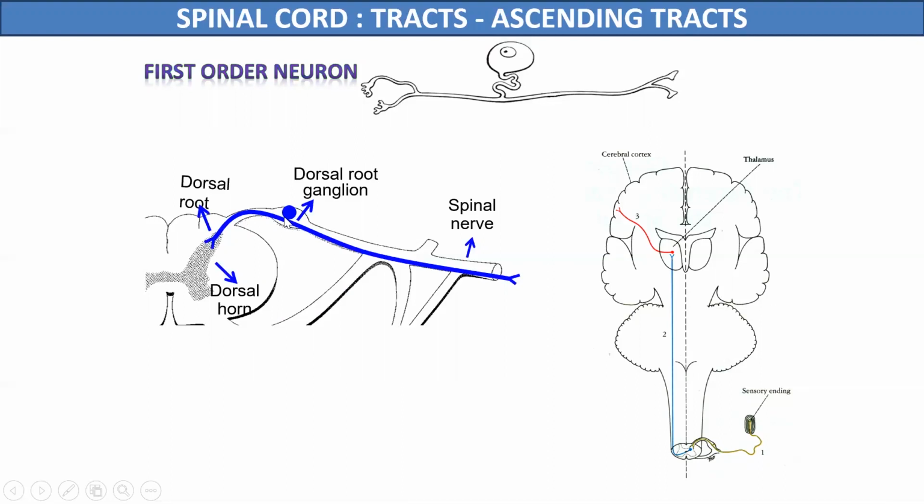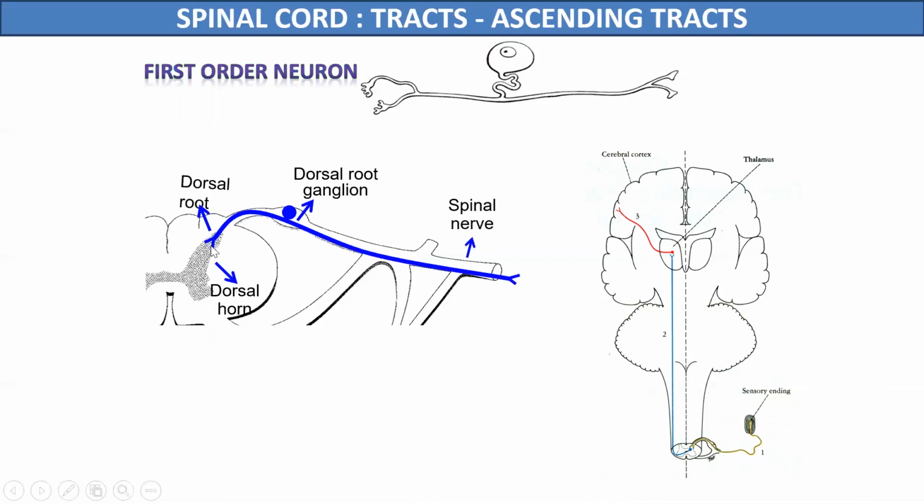So these pseudo-unipolar neurons are the first order neurons of the ascending pathway, and by their central processes, they will carry the sensory information to the dorsal horn of the spinal cord.